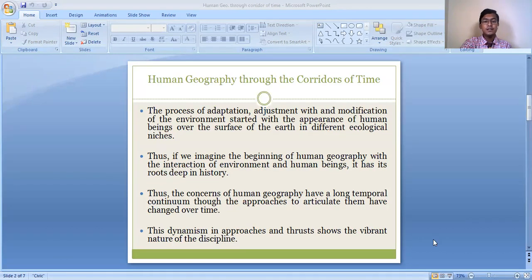So the dynamism in the approaches to studying the relationship between man and nature shows the vibrant nature of the discipline, the vibrant nature of human geography. Human geography is a subject which has different approaches to understand the relationship between man and nature, and these different approaches were adopted in different time periods.